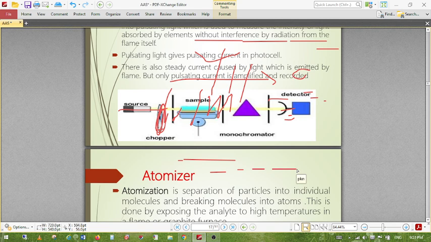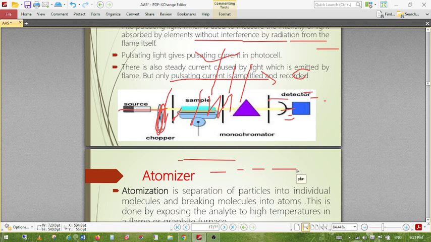And what is the limitation? It has low sensitivity, and it does not have a single range. The range is different for different samples. It requires flammable gases, such as oxygen along with acetylene. Fuel is required. Unattended operation is not possible, because you have to regularly monitor the flame. The sample must not contain excessive amounts of dissolved solids. So there are some limitations also.